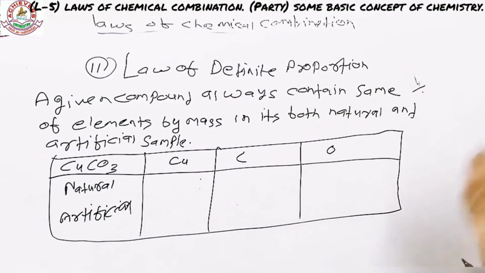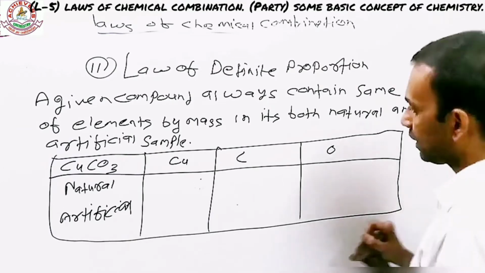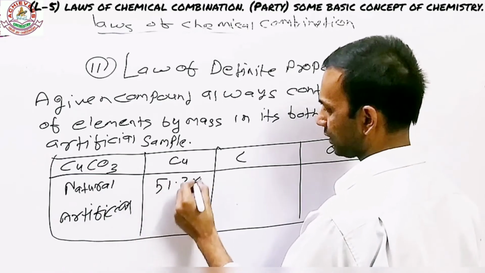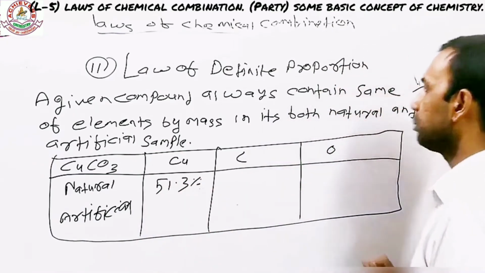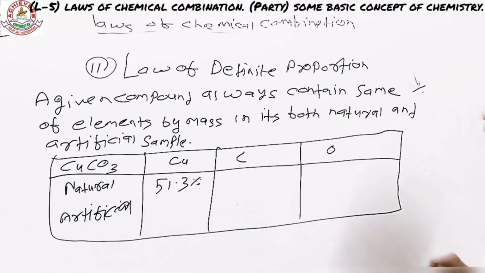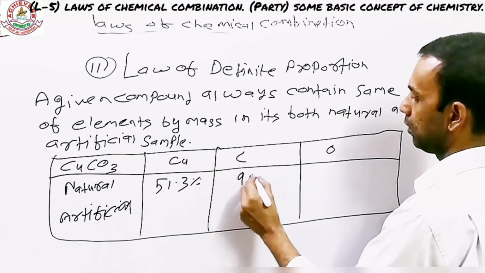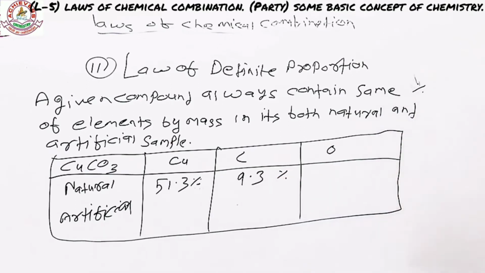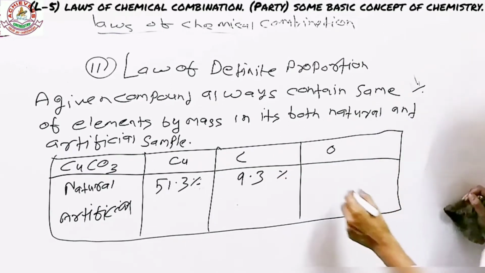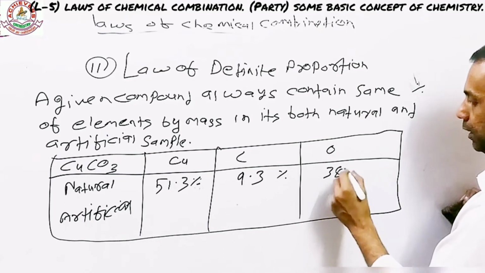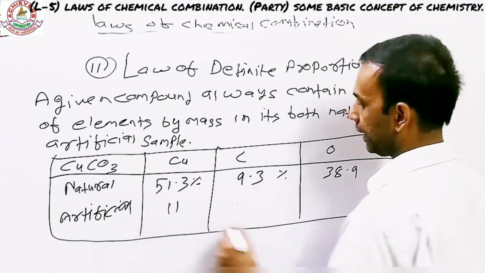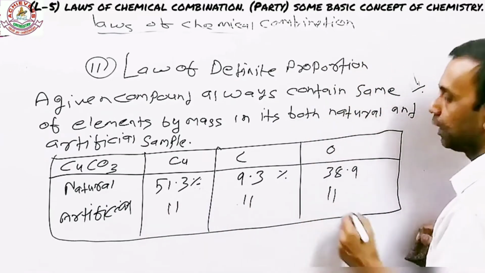In both cases, the copper is going to be something like 51.3% as far as I remember. The carbon is going to be something 9.3%, and oxygen remaining is going to be something like 38.9. The artificial one also contain exactly the same proportion of elements by mass.